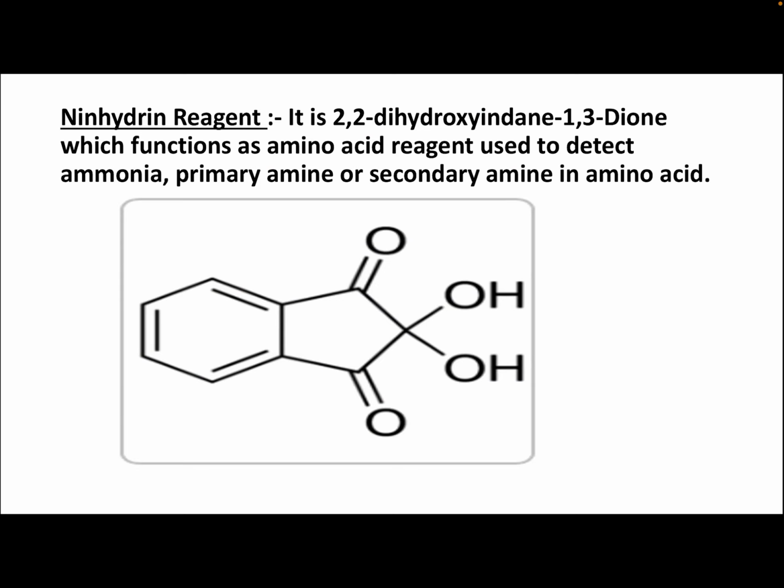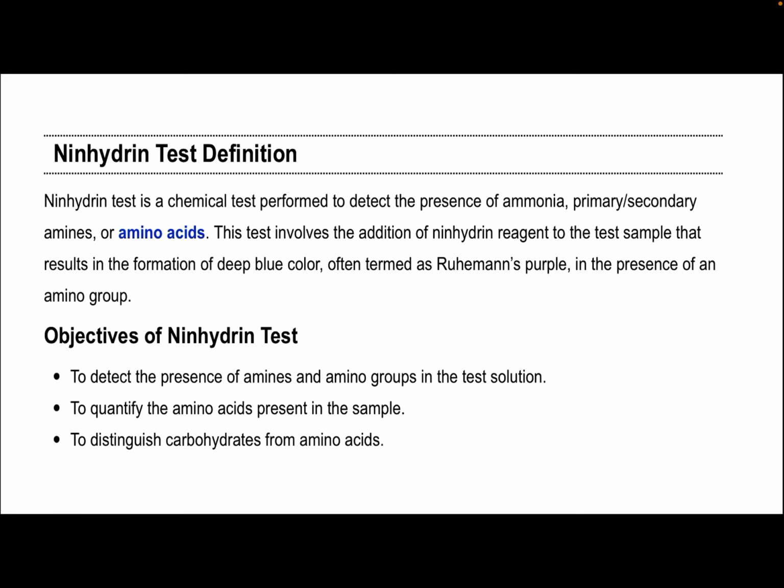Its name is 2,2-dihydroxyindane-1,3-dione. Here a benzene ring is there and to that a 5-membered ring is attached. Such a structure is of indane, where the double bonds are not there. In the place of carbon, 2 carbonyl groups are there and 2 hydroxyl groups are there, and such a reagent is known as Ninhydrin reagent.